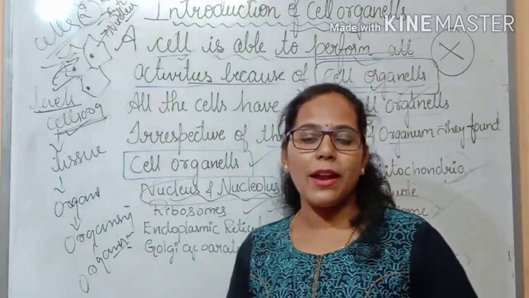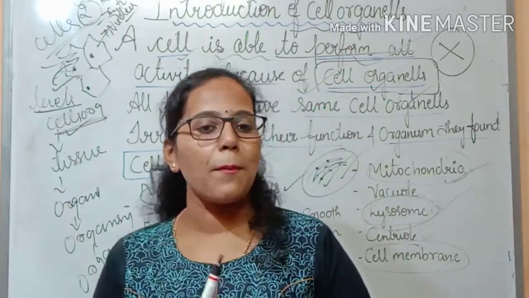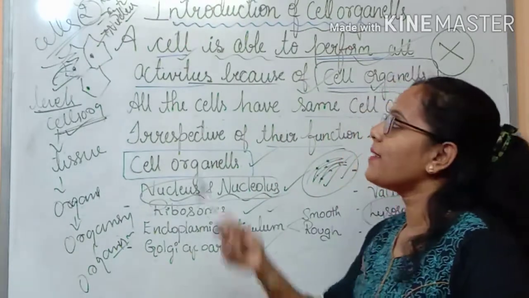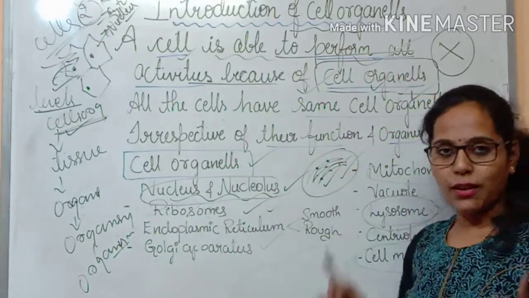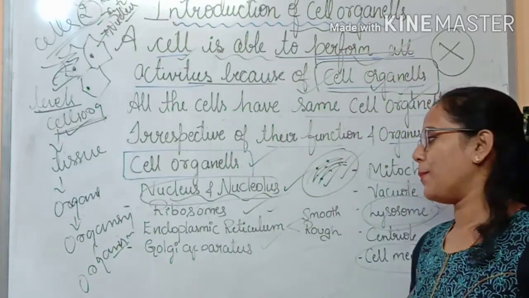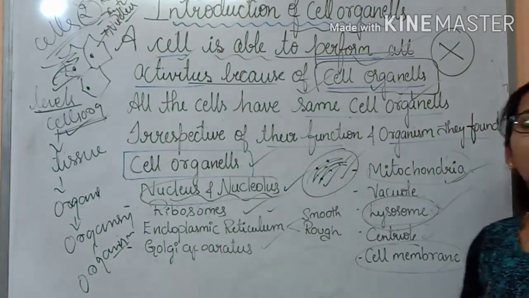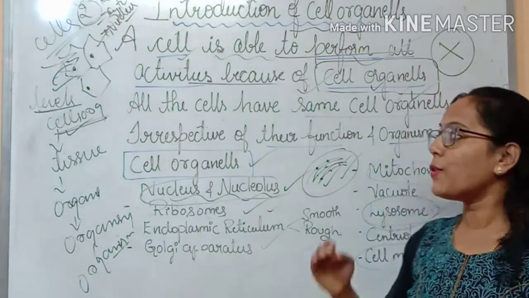The cell membrane is also called the plasma membrane. If you look at the cell, we'll get an idea, right? The cell membrane is the outer covering or the boundary of the cell. Clear? So these are some of the important cell organelles which we have discussed and have to understand in this session.